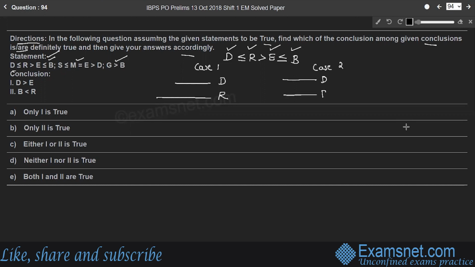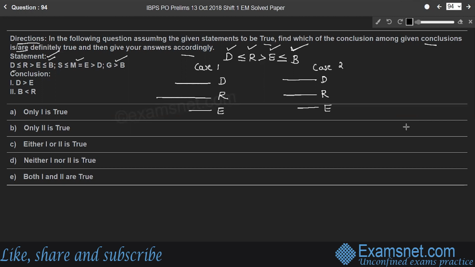So we can say D is less than or equal to R, right? Next part, R is greater than E. So let me draw one more line. R is greater than E, line E, right? Strictly greater than E. So in case 2 also, R is strictly greater than E, right? Next part, E is less than or equal to B, right?